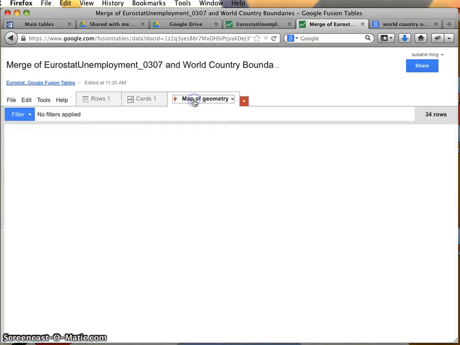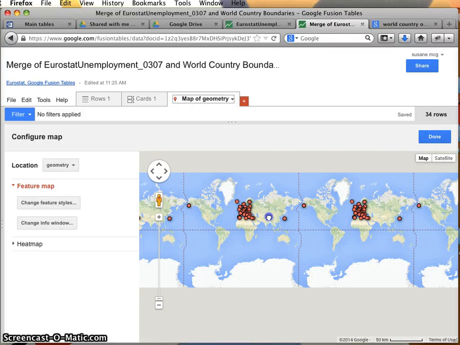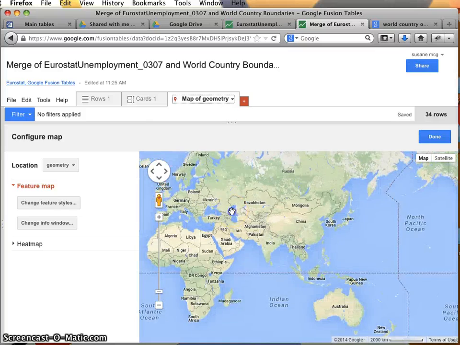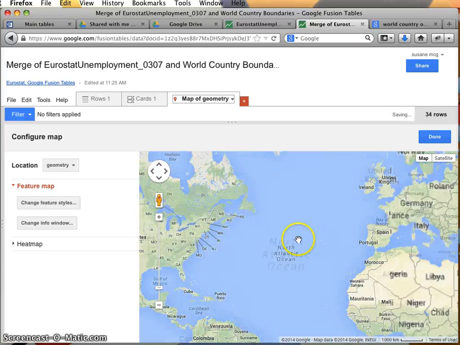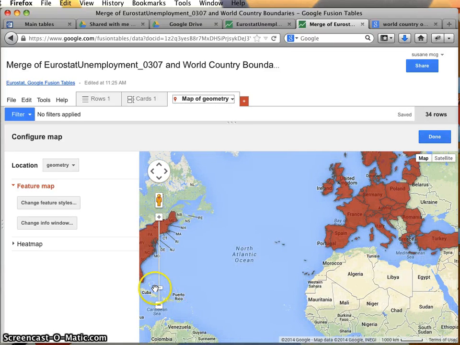So the question is, what happens when I look at this map? Hopefully something interesting. Okay, so we can see that it's only a handful of the countries that are showing up here. But this is much better, right? We're seeing actual outlines. I'm not sure what was going on with that other view.